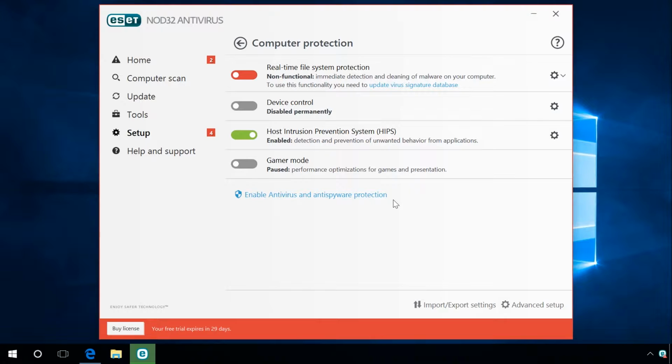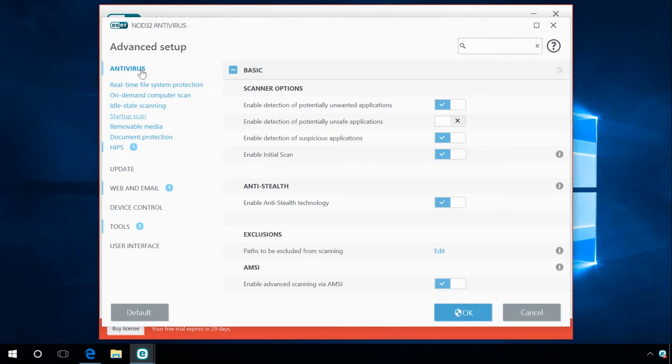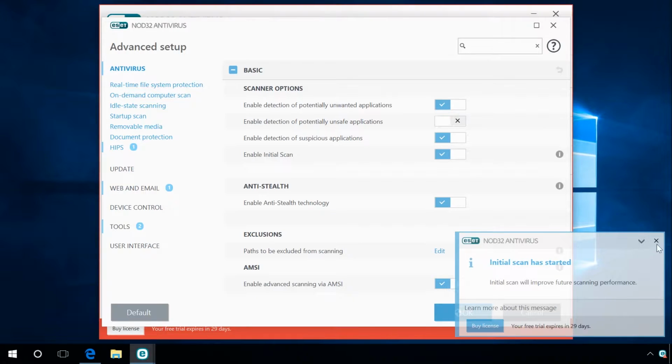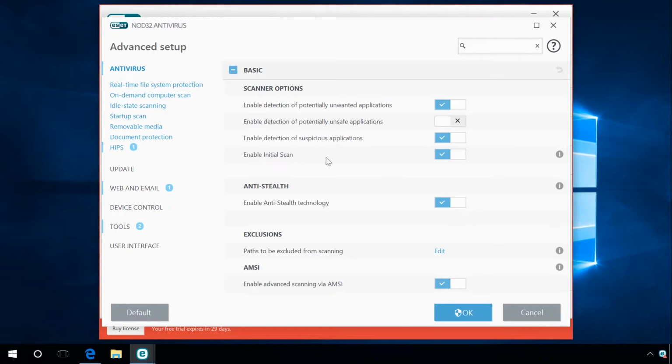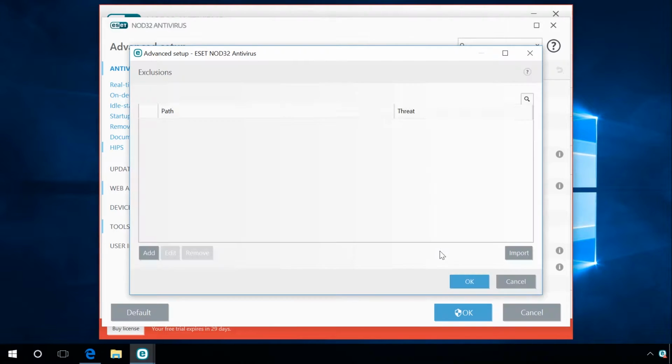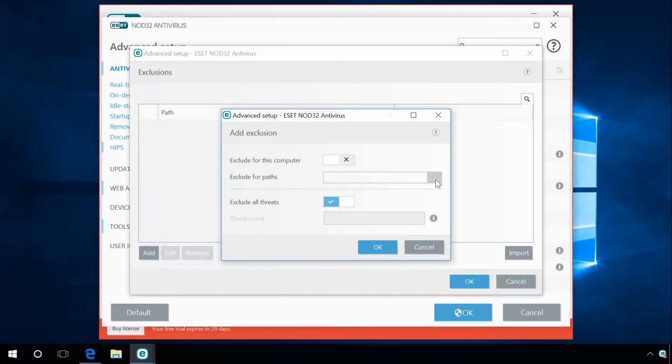If the antivirus blocks an already installed program all the time, you can send this program to the exclusion list. To do it, go to Setup, Advanced Setup, Antivirus. Find the line Exclusions, Edit, Add. In the field Exclude for Path, specify the folder with the application that is constantly blocked.